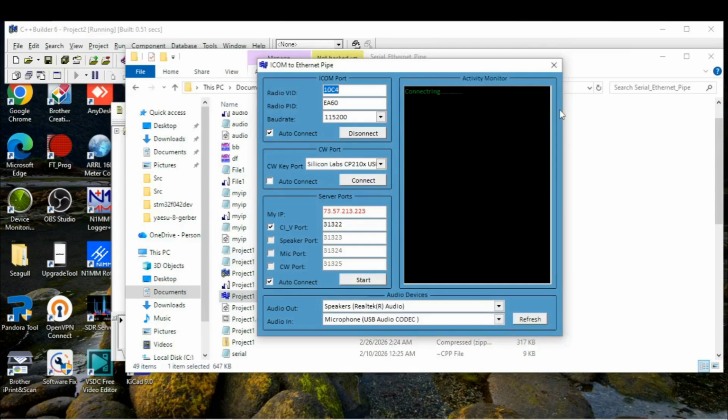It seems I need to reboot the radio because I did some experiments with STM32 devices connected to the port, and probably the port is stuck now. So it seems I need to reboot the radio.